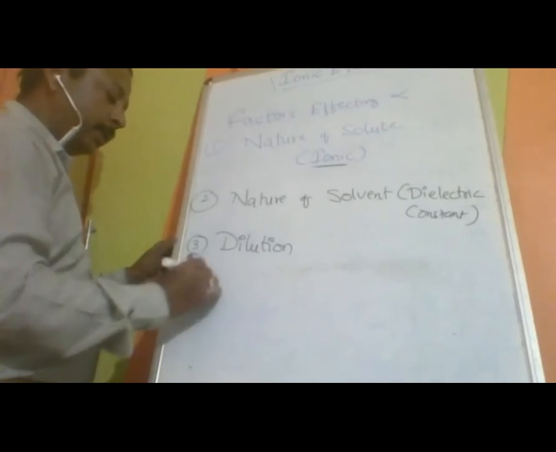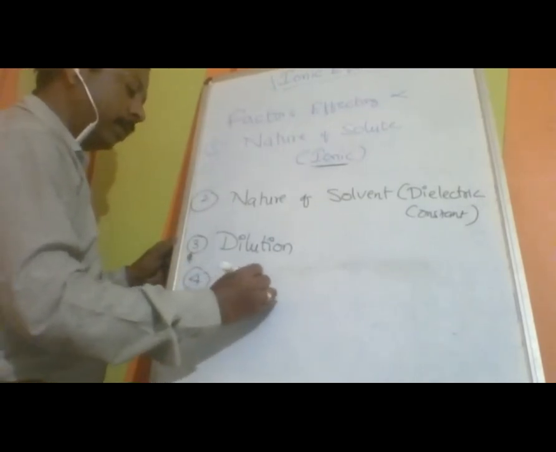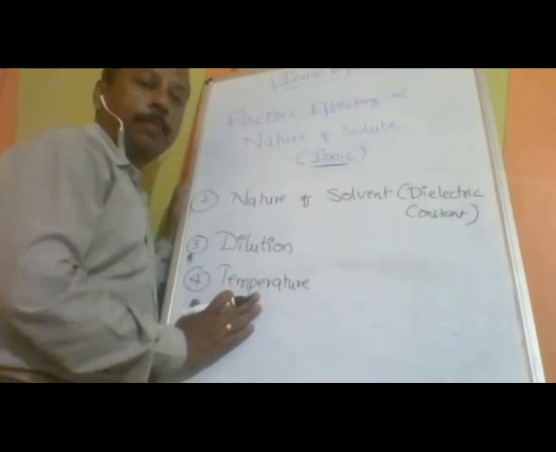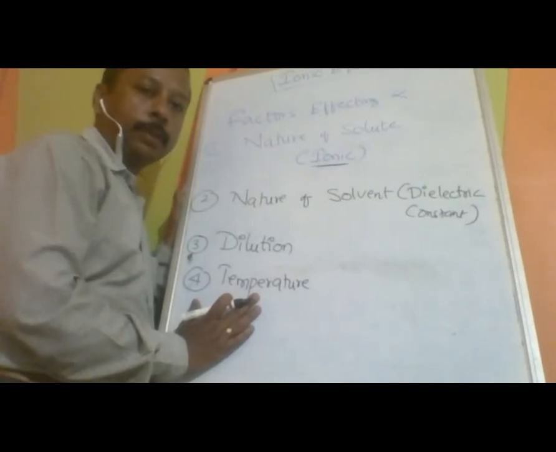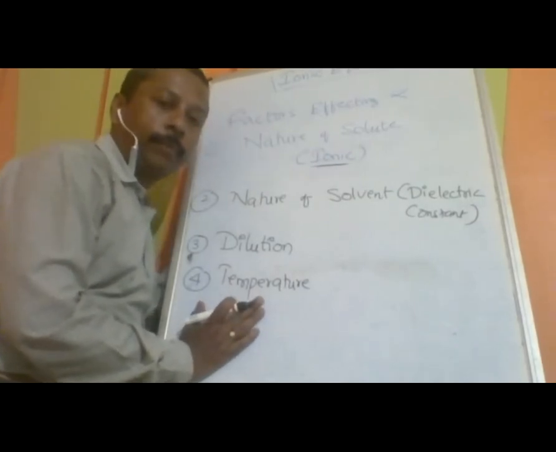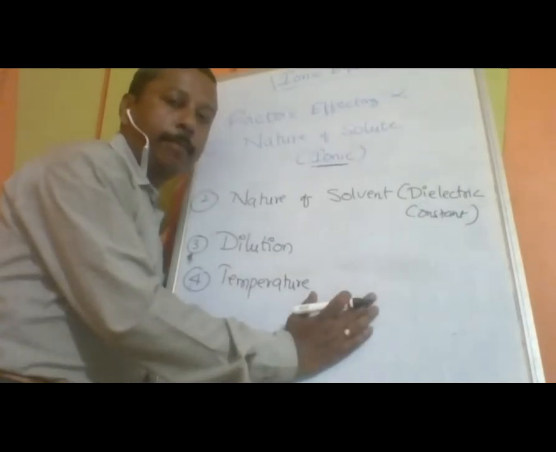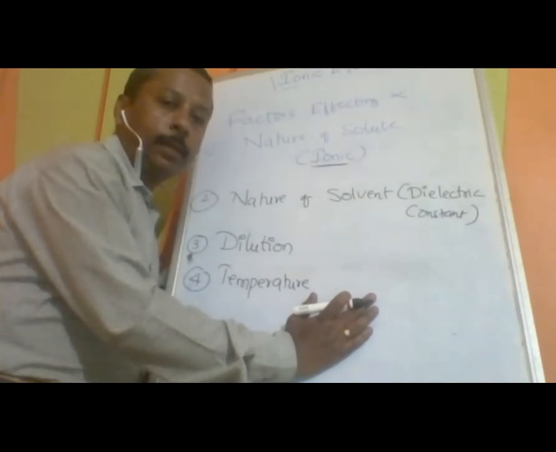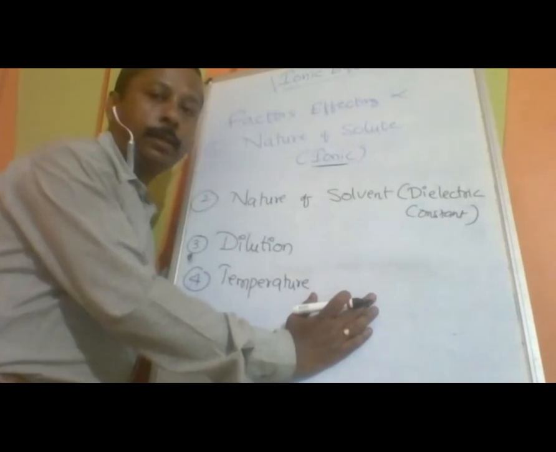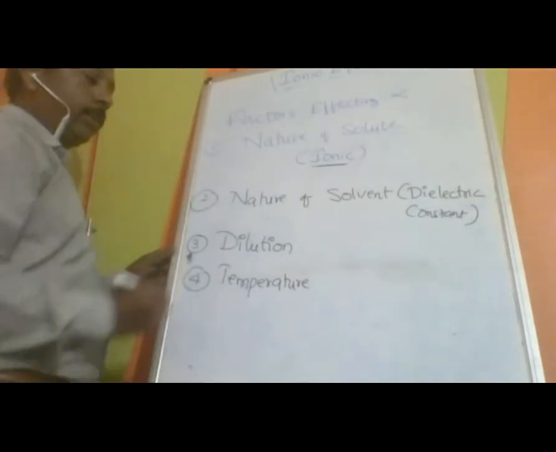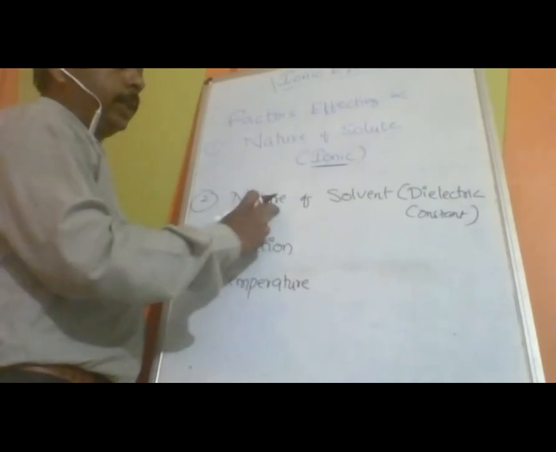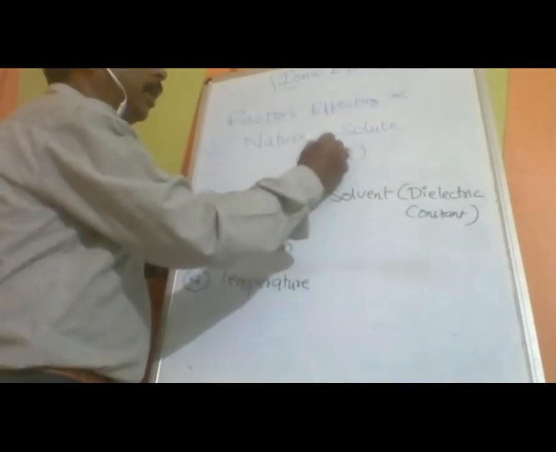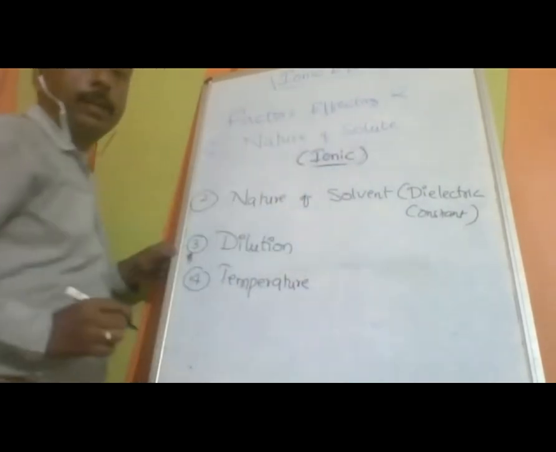The fourth factor is temperature. Dissociation is basically an endothermic process. In an endothermic process, if you want to keep it on the right side, then the temperature must be high. That means a higher degree of dissociation is found at higher temperature. So it is also directly proportional, directly proportional to dielectric constant, and directly proportional to ionic nature.